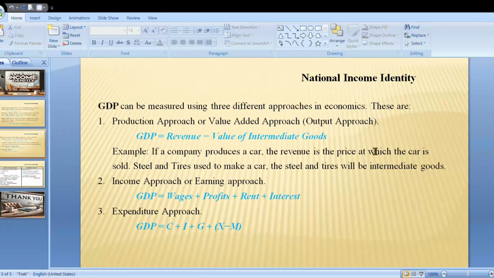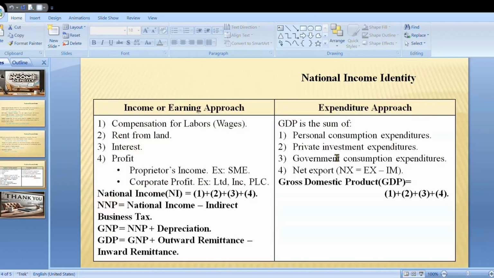Production approach. According to the production approach, GDP equals revenue minus value of intermediate goods. What is revenue? What is value of intermediate goods? Example, if a company produces a car, the revenue is the price at which the car is sold. Steel and tires used to make a car, steel and tires will be the intermediate goods. Let's move to the next.